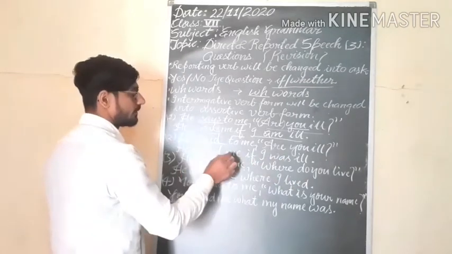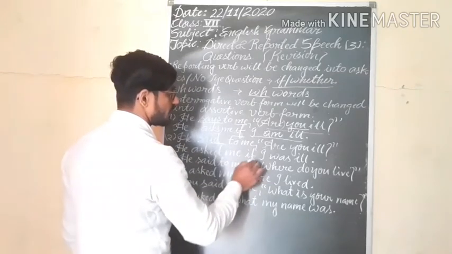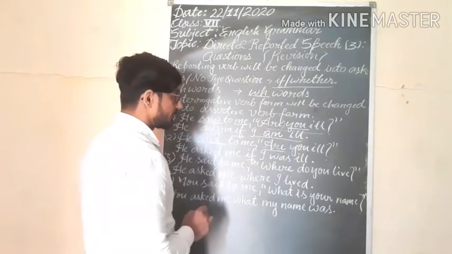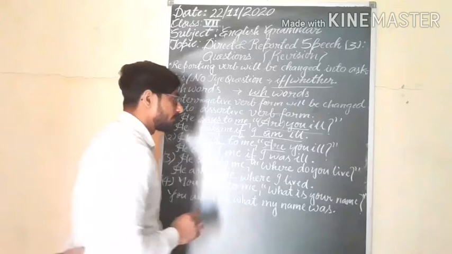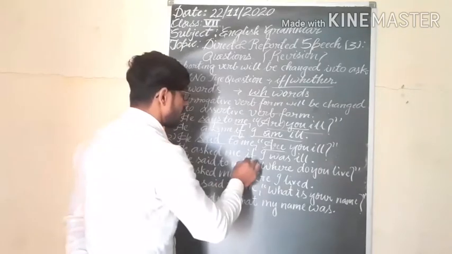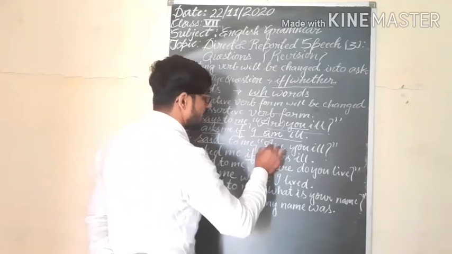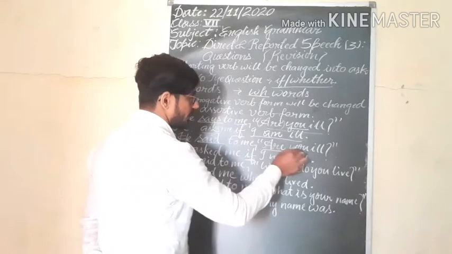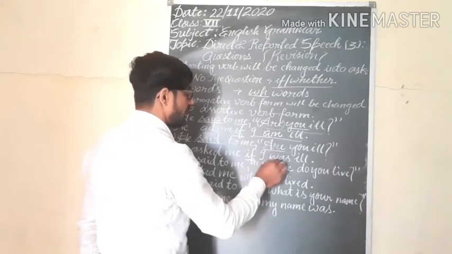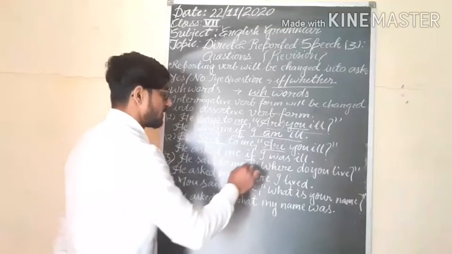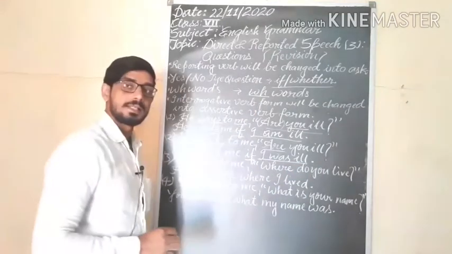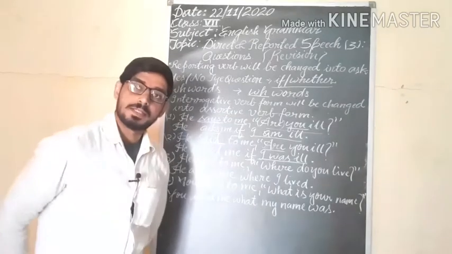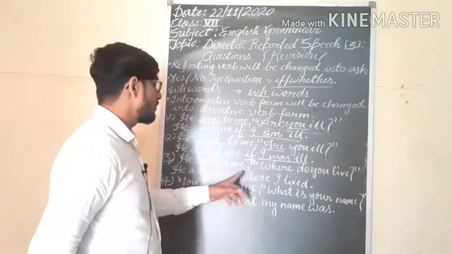So, he asked me if, because the reported speech starts with a helping verb. So we will use if, and the second person changes according to the object me, so I was ill. The tense will be changed, because you are getting the reporting verb in past. Understand?